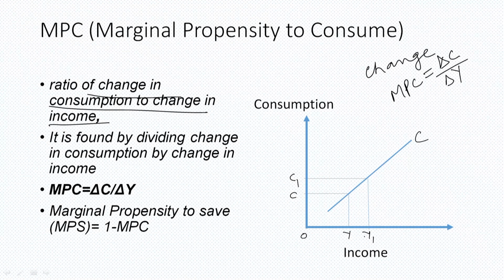So movement from Y to Y1 is delta Y and movement from C to C1 is delta C. So C1 minus C divided by Y1 minus Y would measure the change. So delta C by delta Y would be our MPC. Marginal propensity to save is 1 minus MPC. That is the change in saving ratio because of change in income.